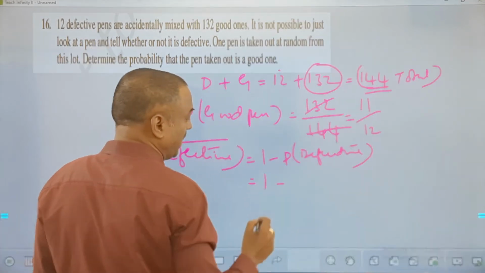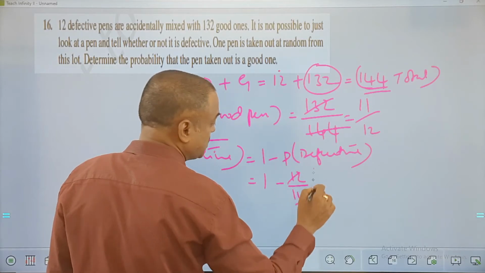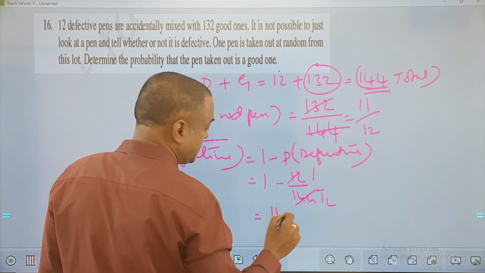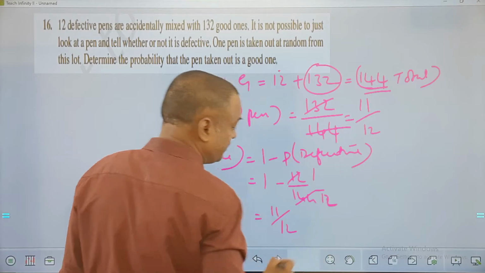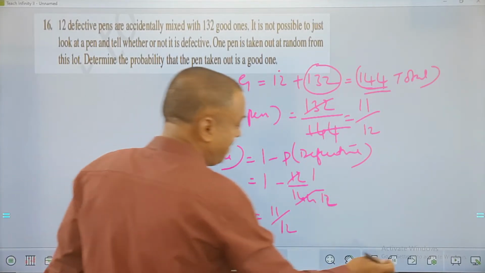So this can be 1 minus. Defective pens are 12 out of 144, which is 1 by 12 here. Answer is 11 by 12 is what I get. Is that clear, all of you? So in both the methods, you can try this question here.